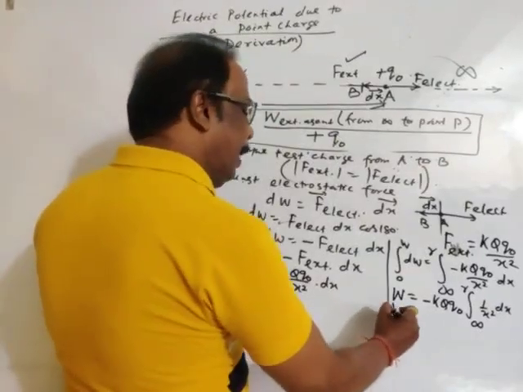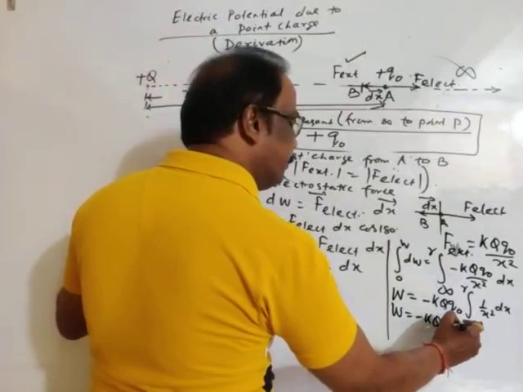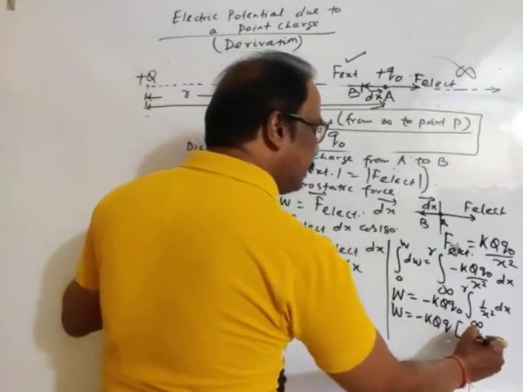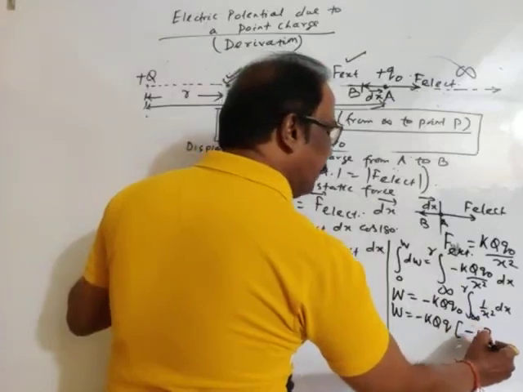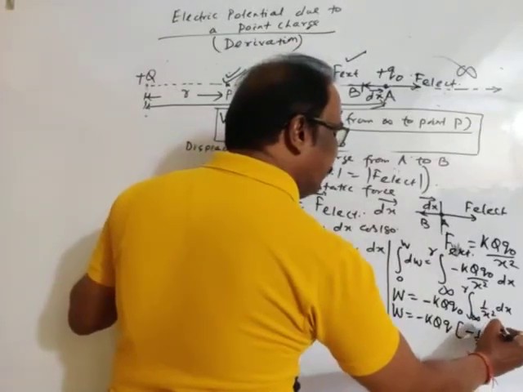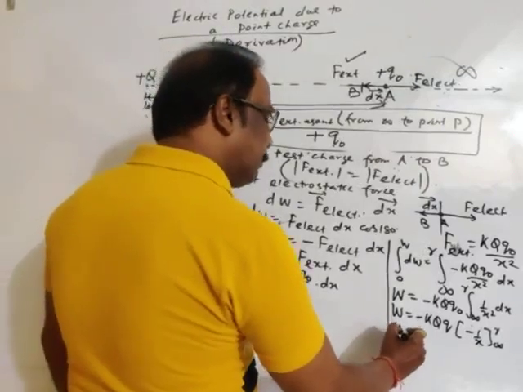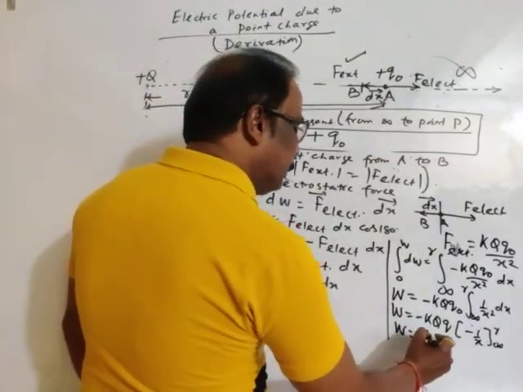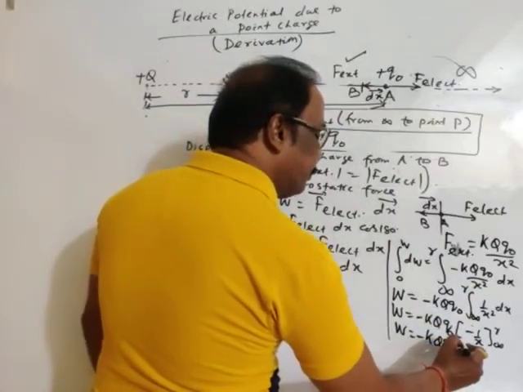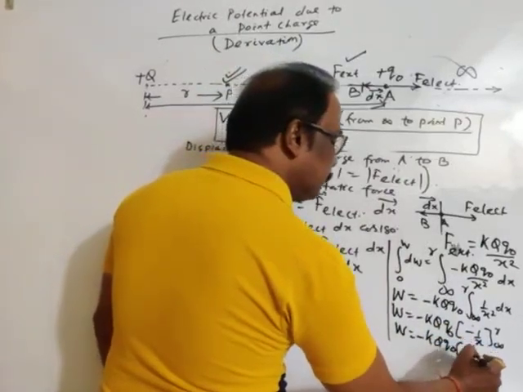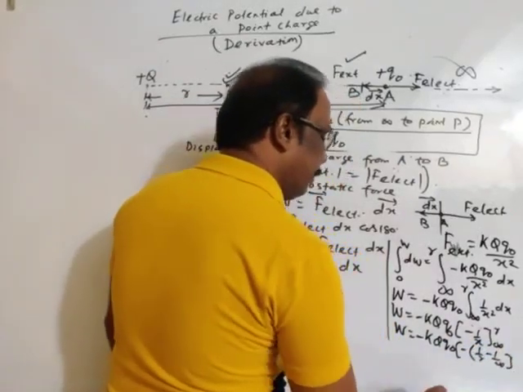So work is equal to minus k q q0 times the integration of 1 by x square, which is minus 1 by x, with limits from infinity to r. Then work is equal to k q q0 into minus 1 by r minus 1 by infinity.